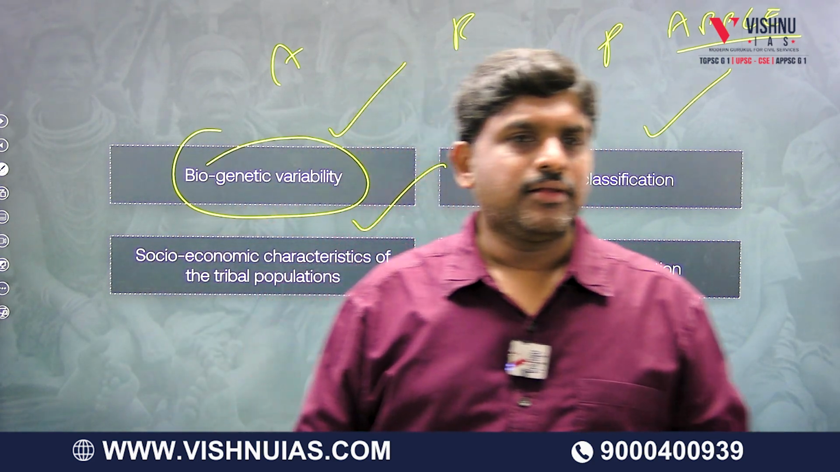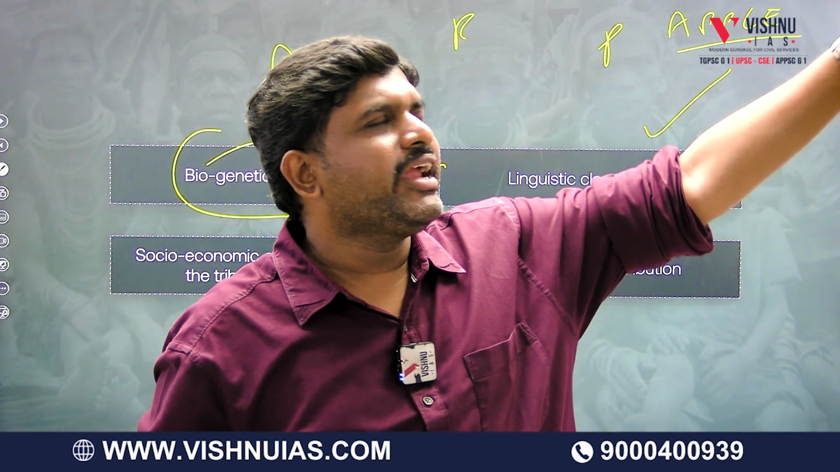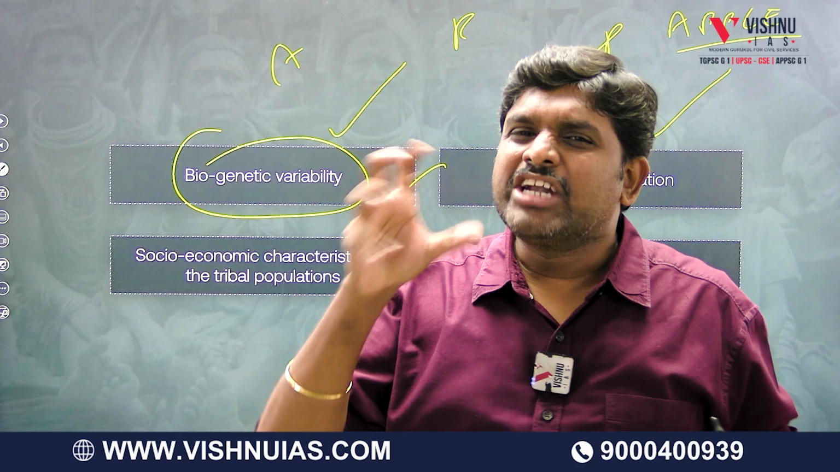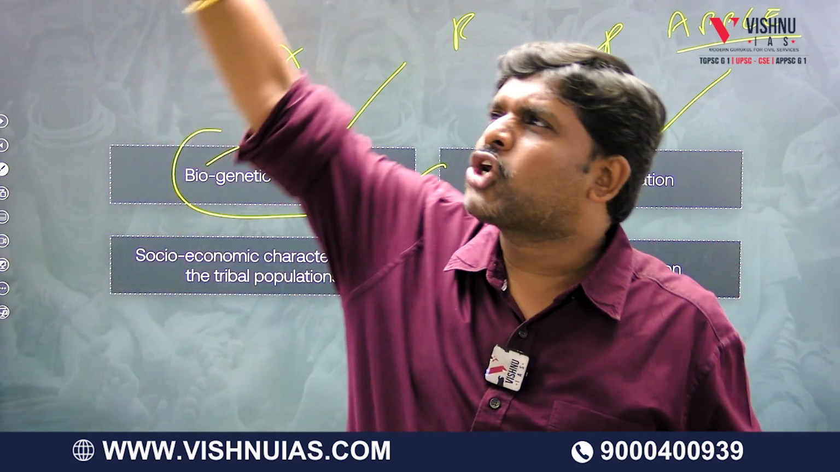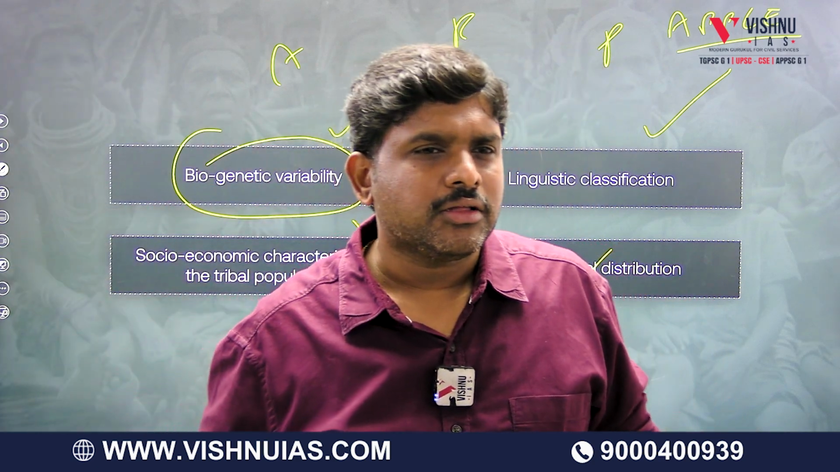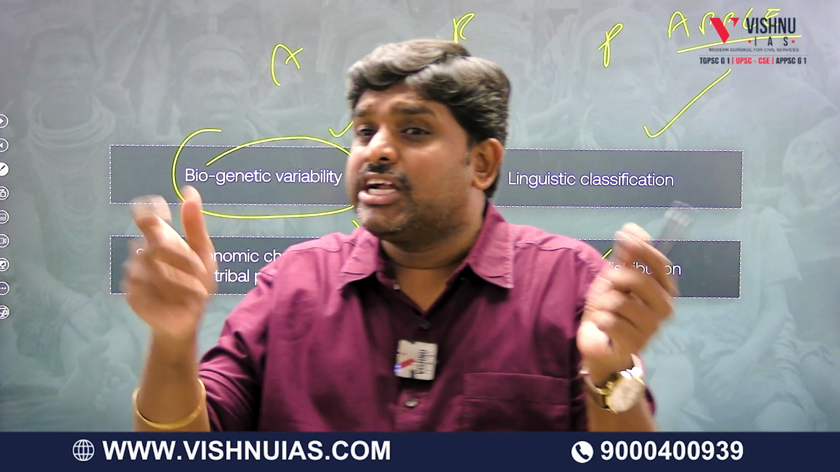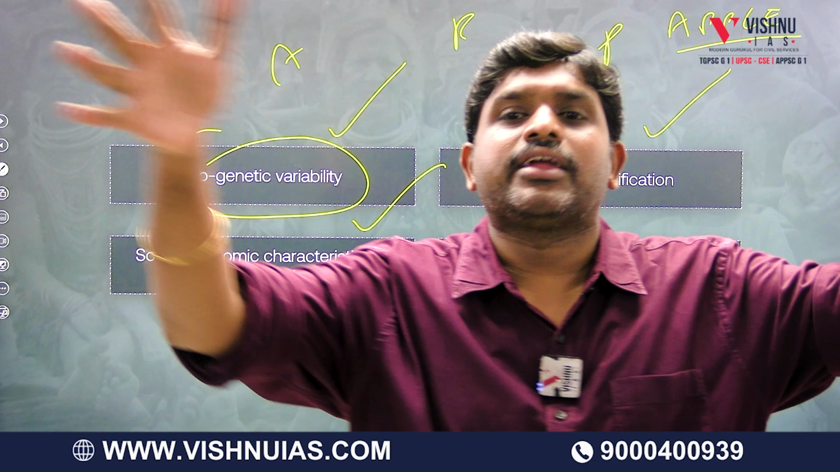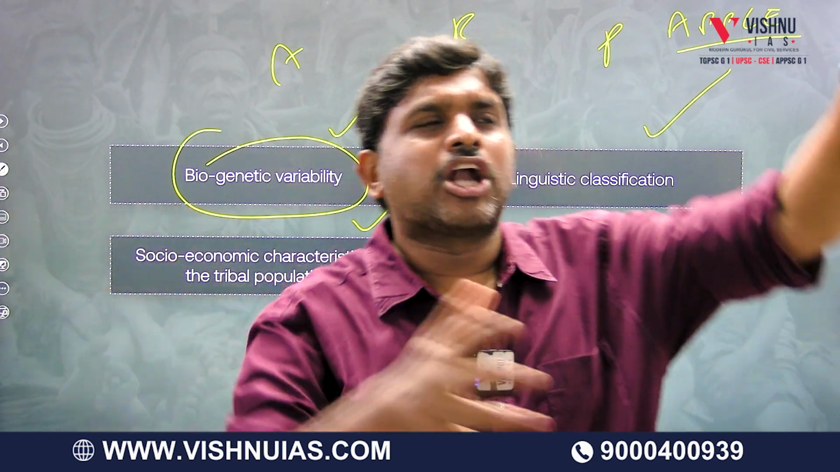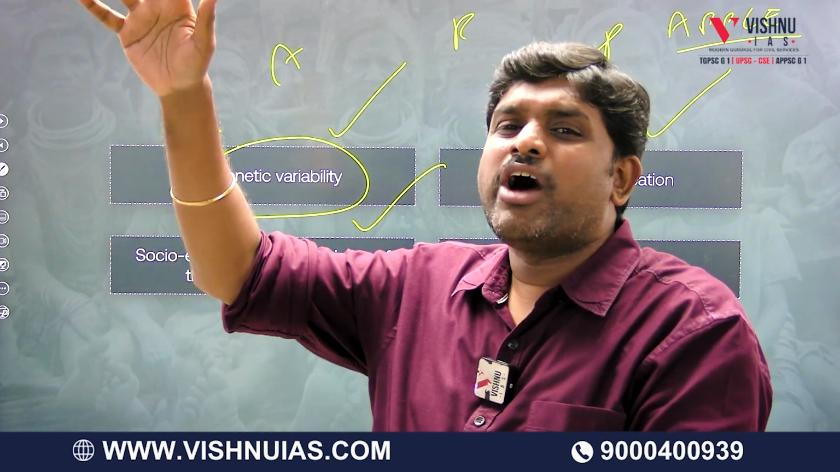What is that, sir? Few people are dark, few people are white, few people have a yellow tinge. So there are differences in their biology. Few people are tall, few people are short. There are differences in their biology. So based on the differences in their biology, the tribes are being classified: who are tall and dark, who are short and fair, who have a yellow tinge.